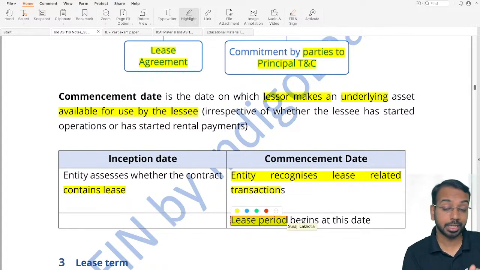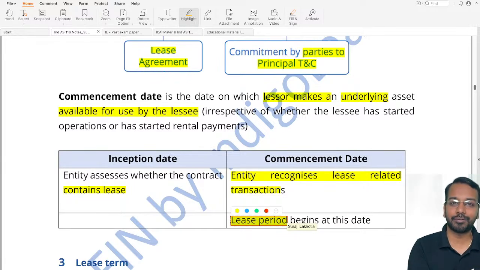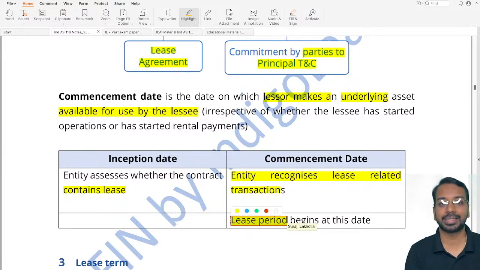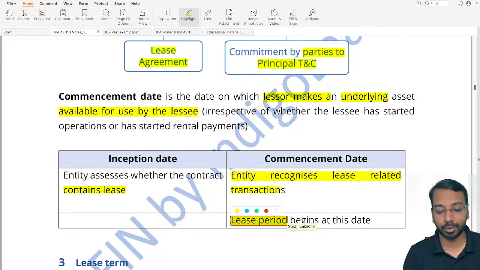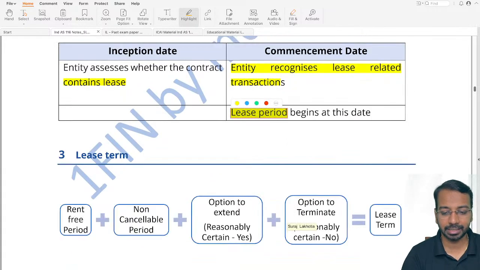Okay. Now commencement is important because from the date of commencement you will do the accounting, and the lease period also begins on this date. So what is this lease period? The lease period, or the lease term we call, is the core of the accounting of leases. Why? Because the calculation of lease related accounting aspects, whatever we'll understand subsequently, the lease liability, the right of use asset, all of that is dependent on the commencement date. So this becomes very, very important. The lease term also becomes very, very important, and that is what we'll be understanding next.